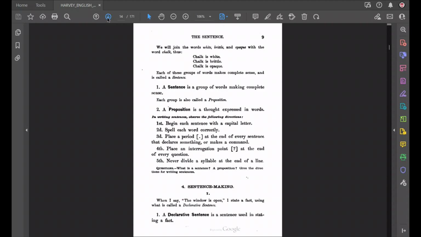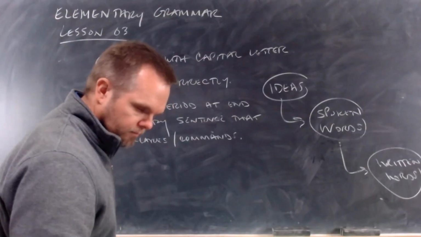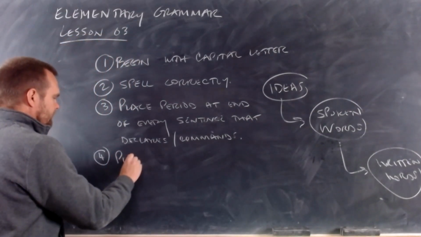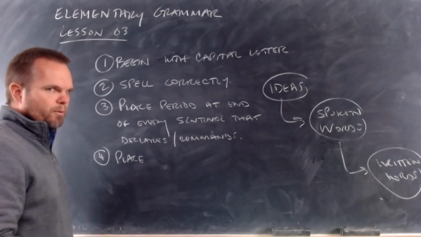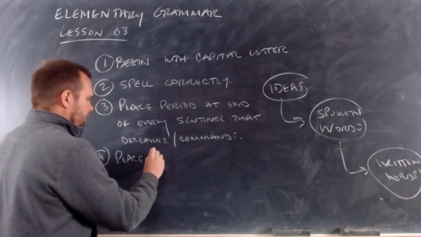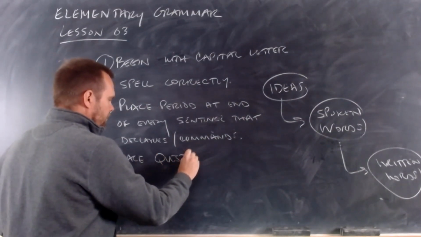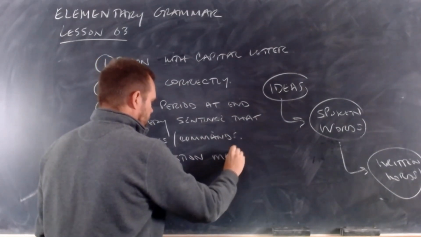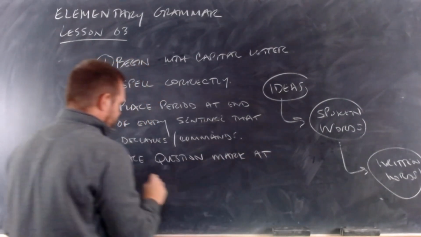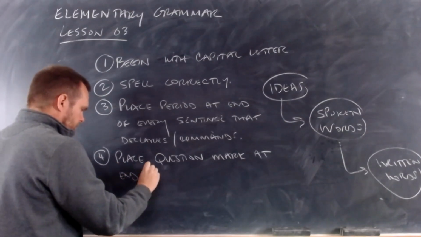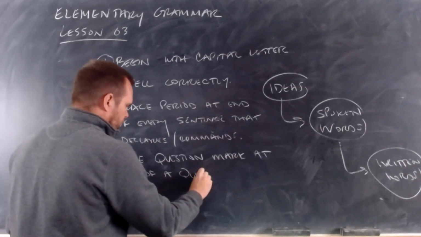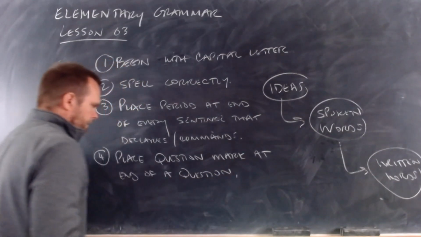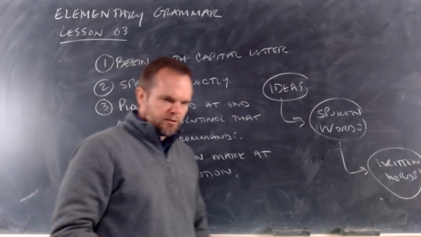Rule number 4. Place an interrogation point. It's also called a question mark. Place a question mark at the end of every question. So rule number 4. Place a question mark. No one calls it an interrogation point. We call it a question mark. Place a question mark at the end of a question. Place a question mark at the end of a question.